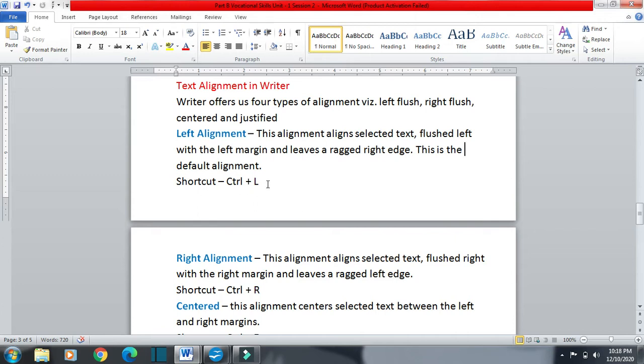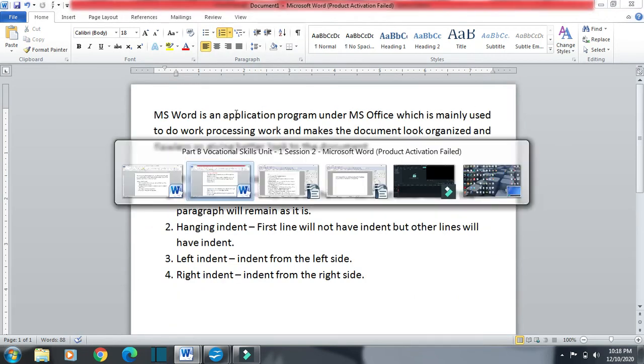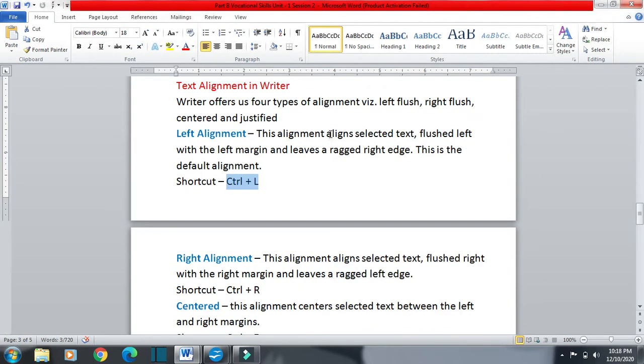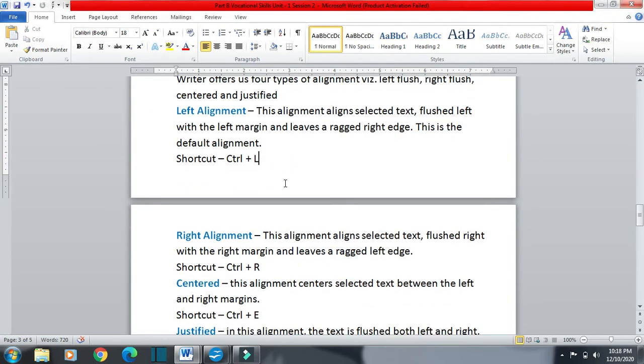If you want to align your text at the left side, we will use the shortcut Ctrl+L, or we will click here. You can see Align Left. Here in Writer also you can see Align Left, Align Center, Align Right, and this is Justified. The shortcut you know very well: Ctrl+L is the shortcut for left alignment.